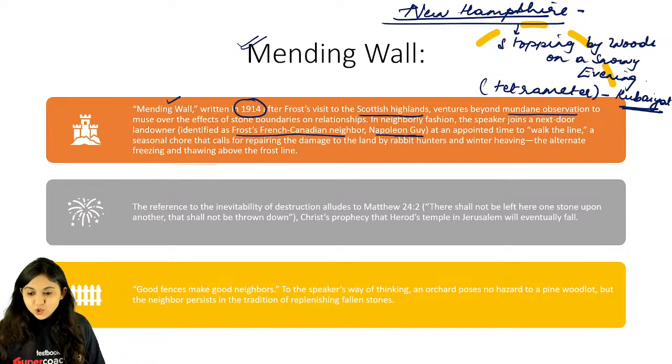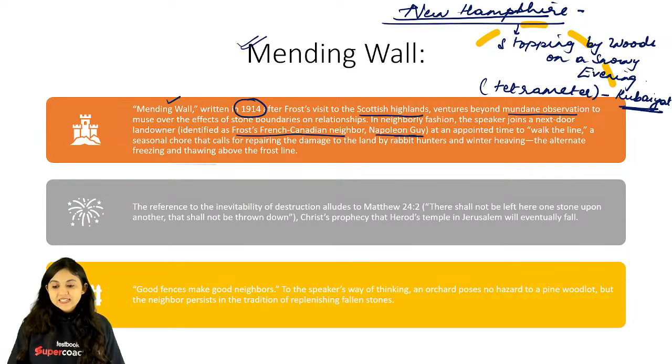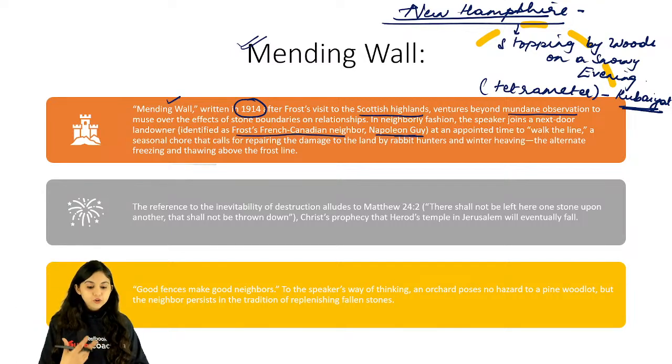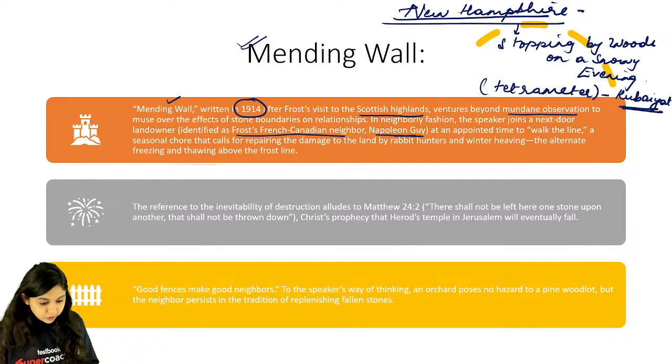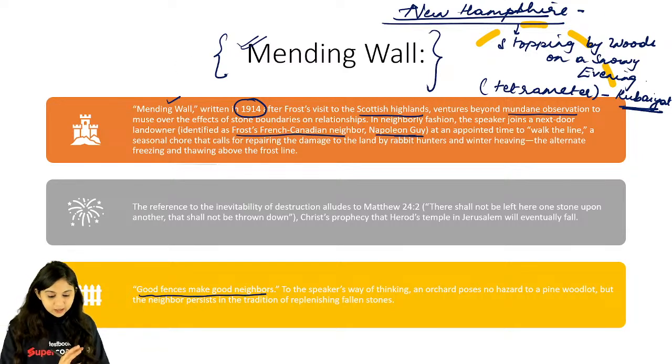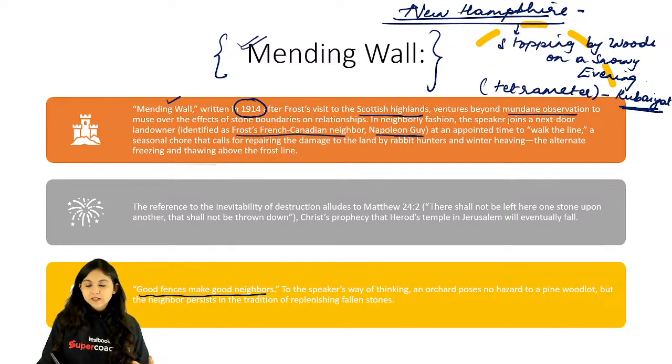Sometimes there is that which does not love a wall, right? Good fences make good neighbors altogether. So it's trying to literally bring forth a very interesting topic which is so relevant even today, right? So that is what you're largely able to see. Good fences, remember, good fences make good neighbors. So Mending Wall again is trying to talk about a very simple imagery that is brought forward.